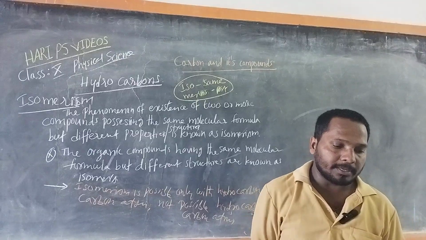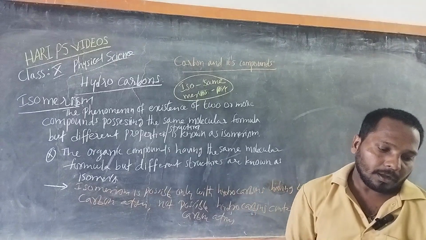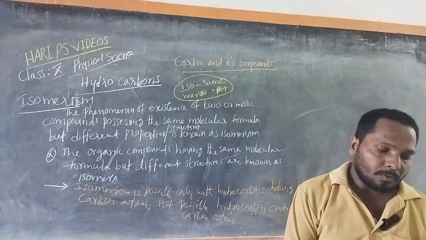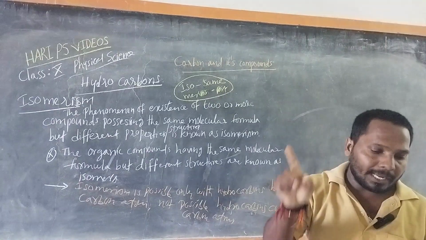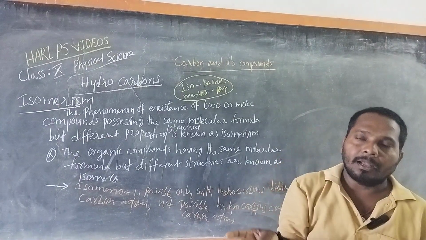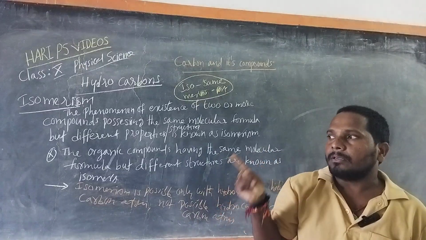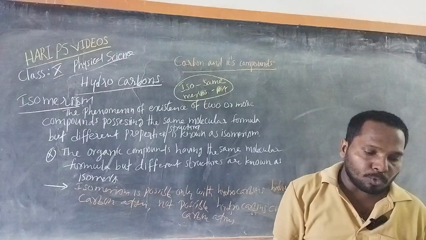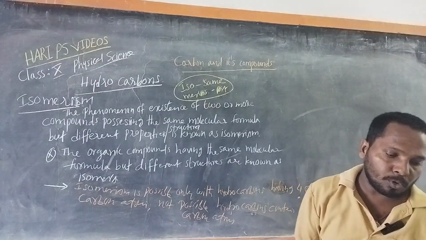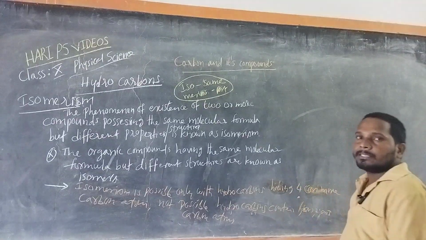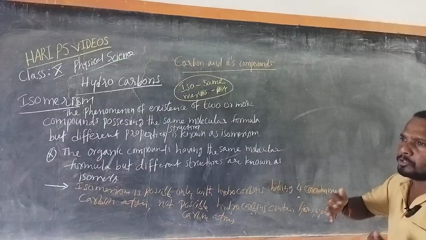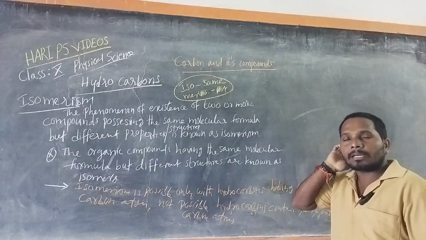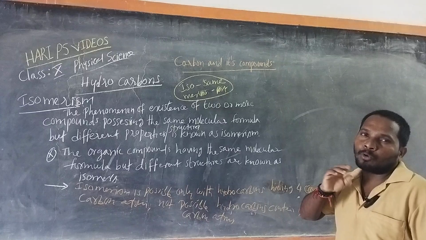No isomerism is possible containing 1, 2, or 3 carbon atoms. Only one arrangement is possible for hydrocarbon having 1, 2, 3 carbon atoms. If it has 4 or more carbon atoms, many arrangements are observed. So you observe so many isomers in organic chemistry regarding hydrocarbons.